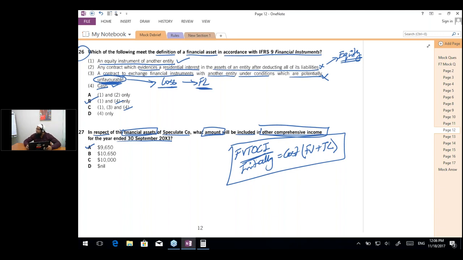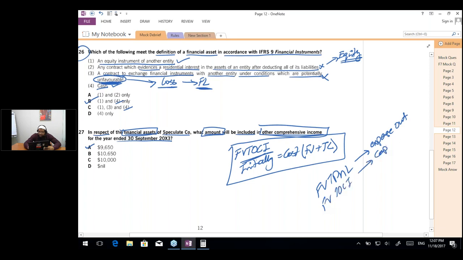No, Ahmed Junaid, transaction cost will be expensed out if it would have been a fair value through P&L. In fair value through P&L, we expense out the transaction cost. But in fair value through OCI, we capitalize the transaction cost. Yes, yeah, now you're right.